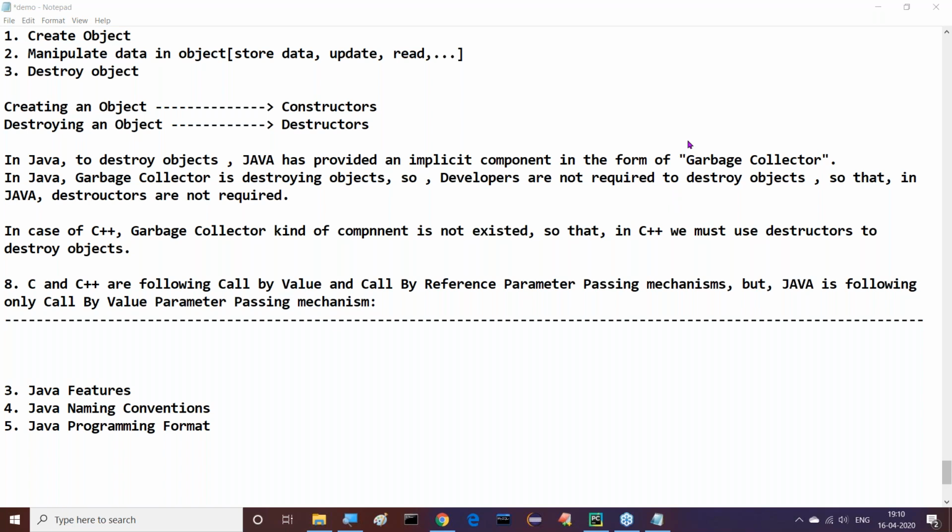So what is a garbage collector? Garbage collector is a component in Java. It is able to destroy objects. Just for destroying objects, a special component is provided by Java. Which component is that? Garbage collector, not more than that. It exists inside the JVM. The JVM has a separate service, the garbage collector, for destroying the objects.